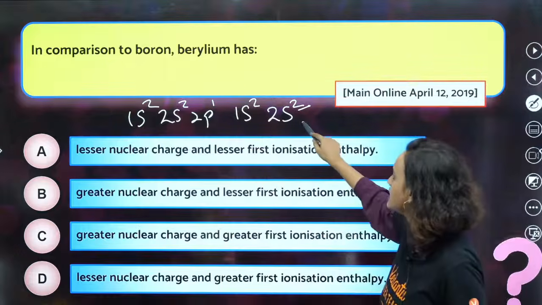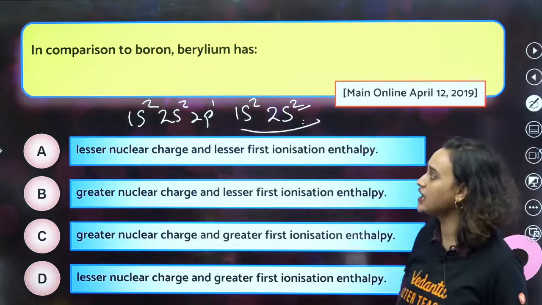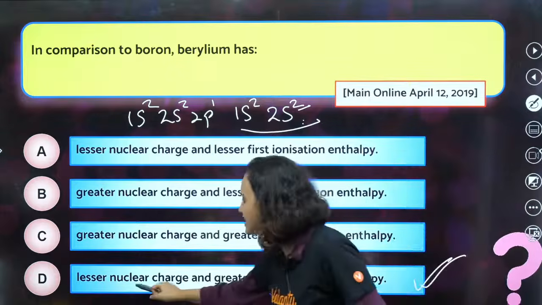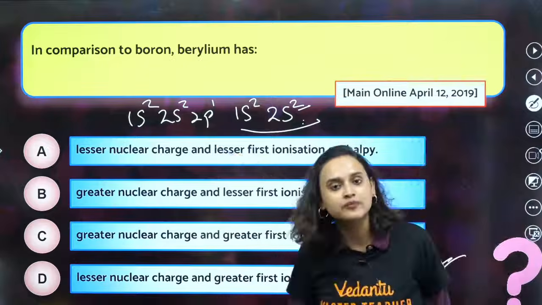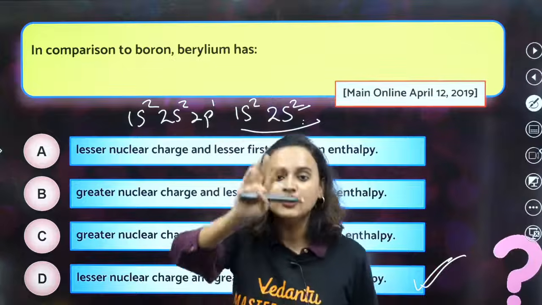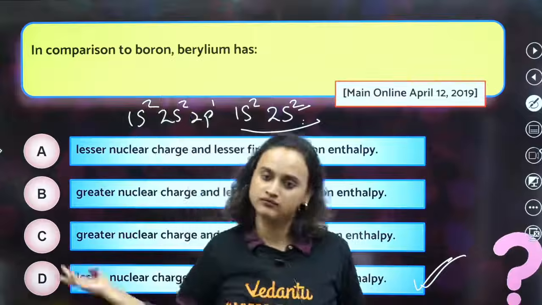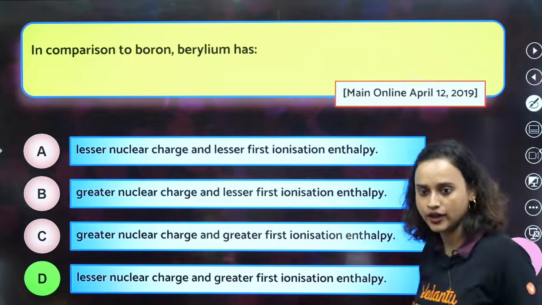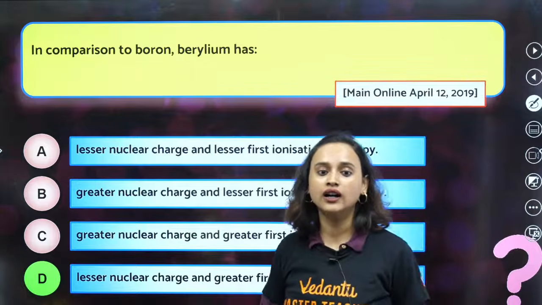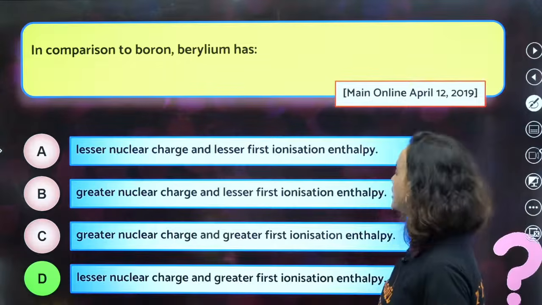So beryllium will have greater ionization enthalpy, however less nuclear charge, because protons are less. Beryllium has atomic number 4 and boron has 5. Correct? Great.